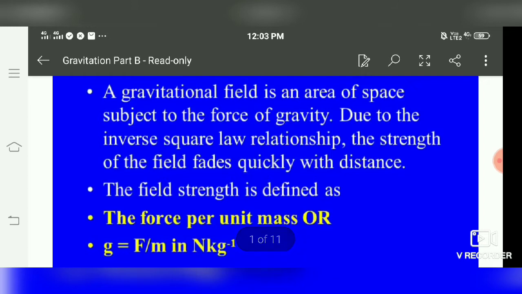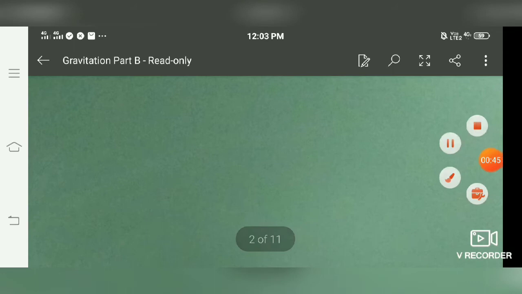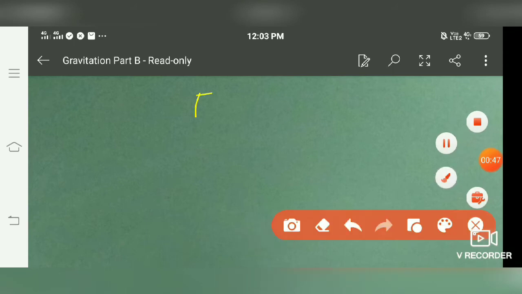So a gravitational field is an area of space subject to the force of gravity, means where gravity is there, due to inverse square relationship. As we know, F is inversely proportional to R square.